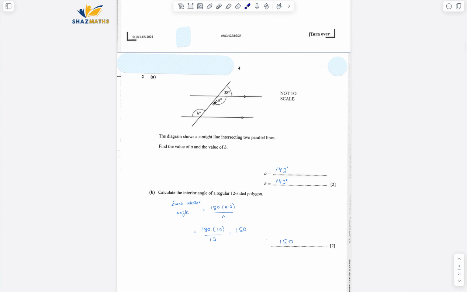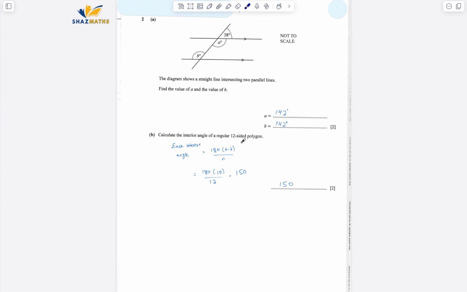Question number 2, where two parallel lines are there. The diagram shows a straight line intersecting two parallel lines. Find the value of A and the value of B. So I can see again it is two parallel lines, and a transversal is intersecting them. This whole angle on a straight line should be 180. Straight away take away 38 from 180, you'll get 142. And because A and B are alternate, we can see that a Z is being formed. So A and B both are equal, so that is 142 as well.